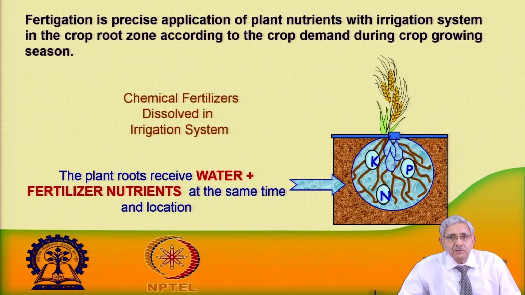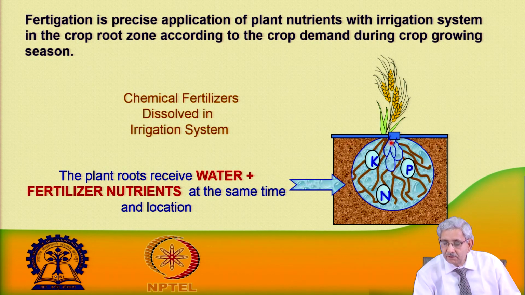Chemical means, practically, when we are giving water, chemical fertilizers are dissolved in the irrigation system. When the water is being given with the help of a drip emitter, it forms a wetting bulb.